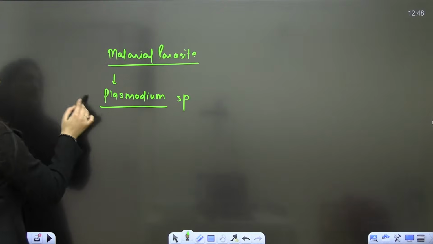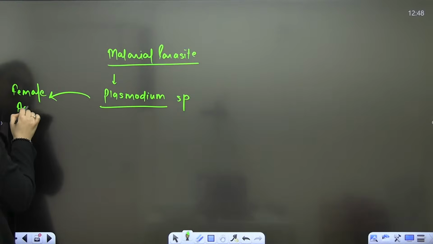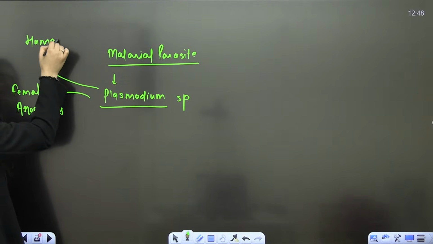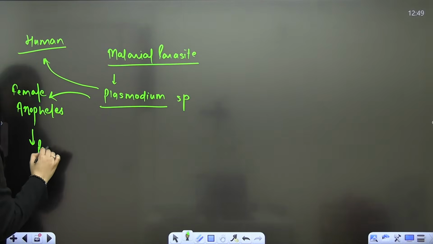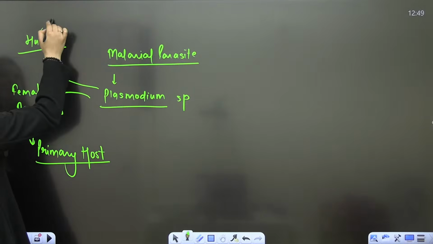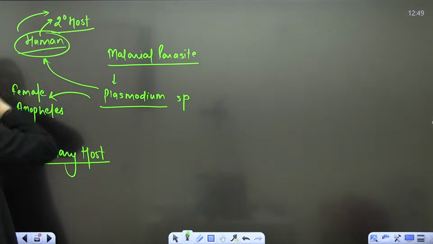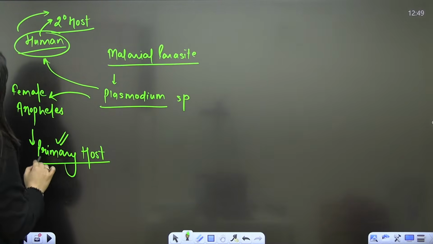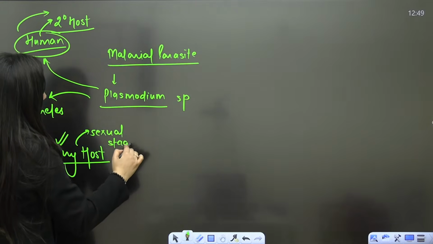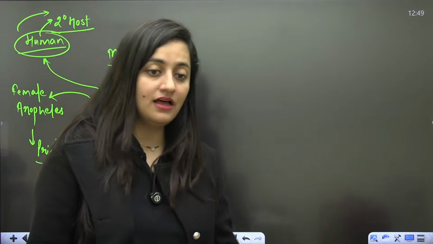So here in this case, female anopheles and humans. This is what we have. So female anopheles is the primary host here, and human is the secondary host. So the secondary host here is getting the symptoms, is getting infected. And why is the primary host female anopheles? Because the sexual stages of this particular parasite are there in the mosquito.